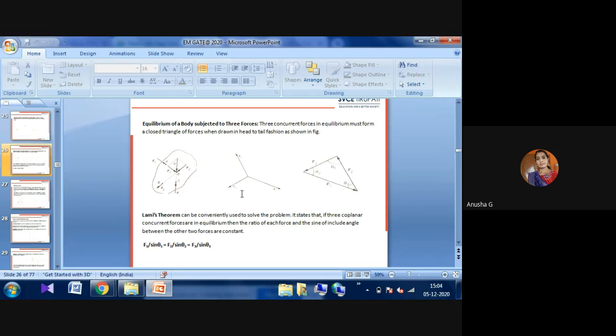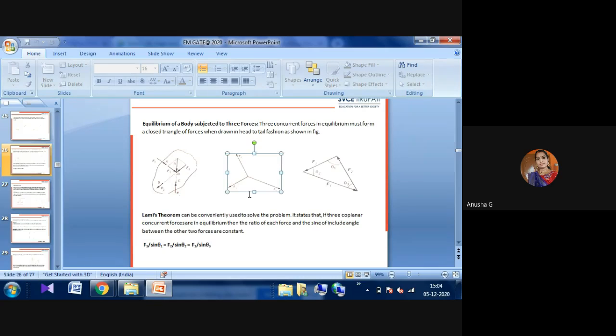Lami's equation: here you can observe whatever force F1 is applied, F1 is divided by sine theta 1, F2 is divided by sine theta 2, and F3 is divided by sine theta 3. You have to take the angles as theta 1, theta 2, theta 3. For those angles, Lami's equation gives F1 divided by sine of theta 1, F2 divided by sine of theta 2, and F3 divided by sine of theta 3.